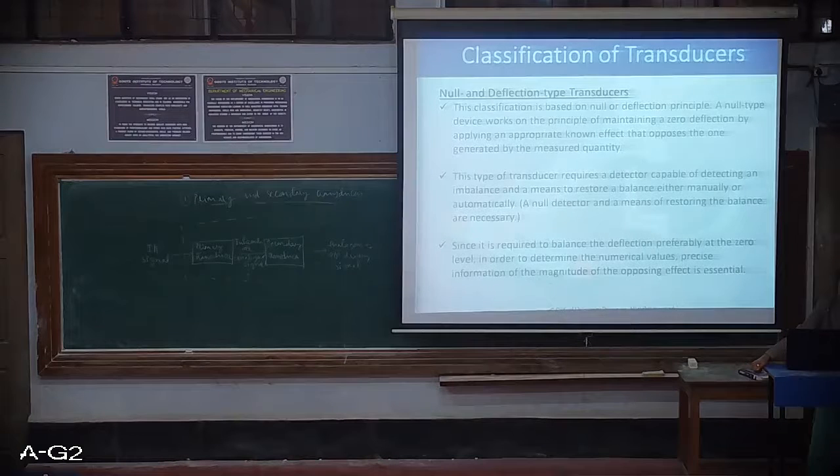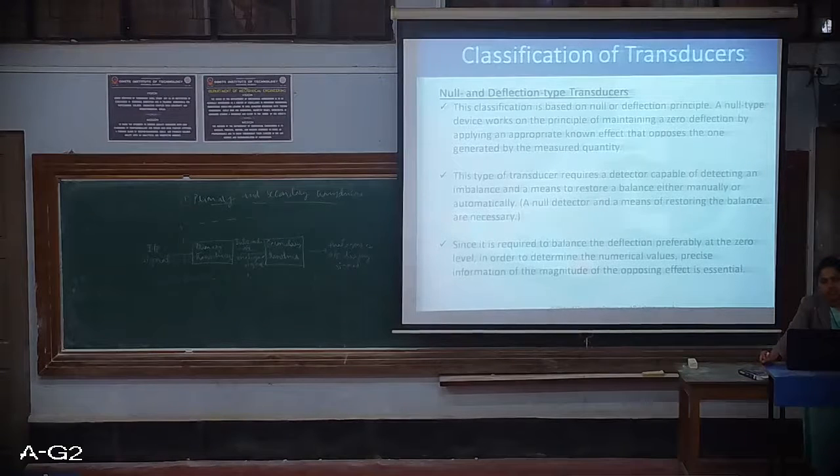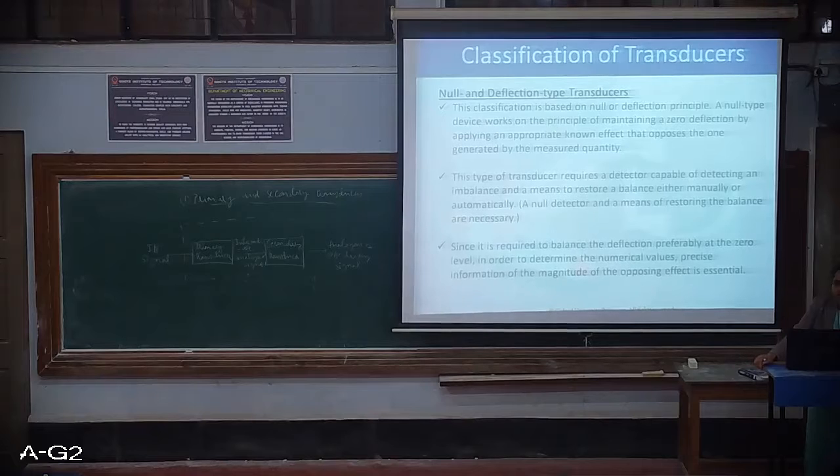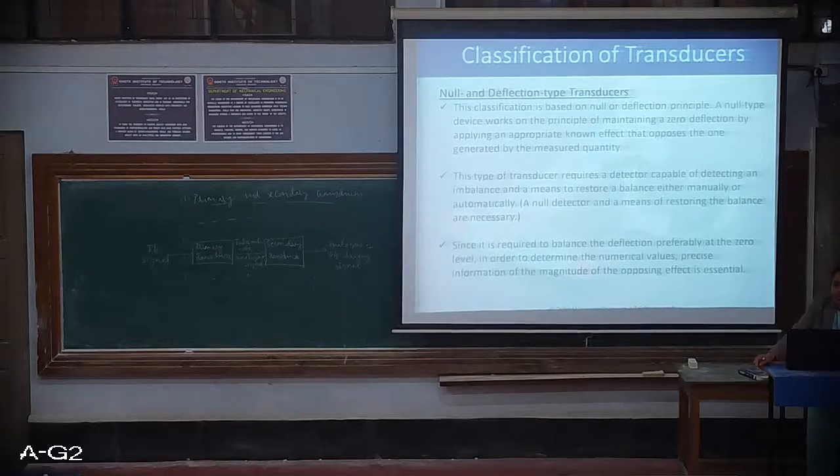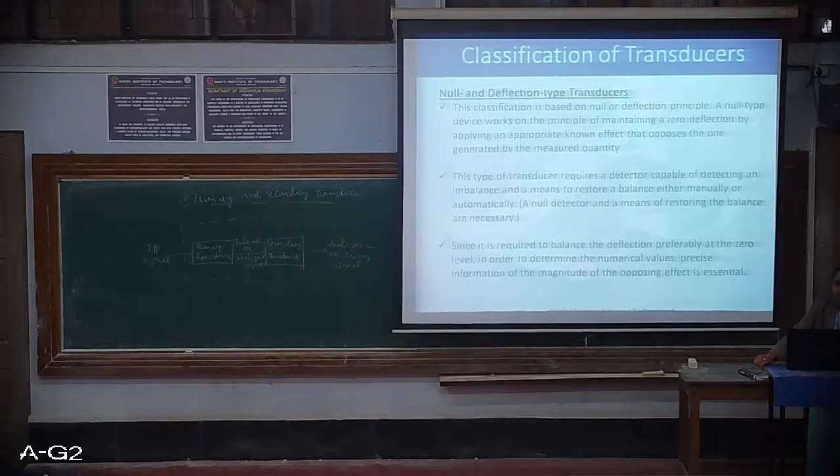Restoring the balance is very important to maintain the zero deflection. The detector, that is the sensing device, must be capable of detecting an imbalance. If there is any imbalance, it should detect it and restore the balance by producing the opposite effect.